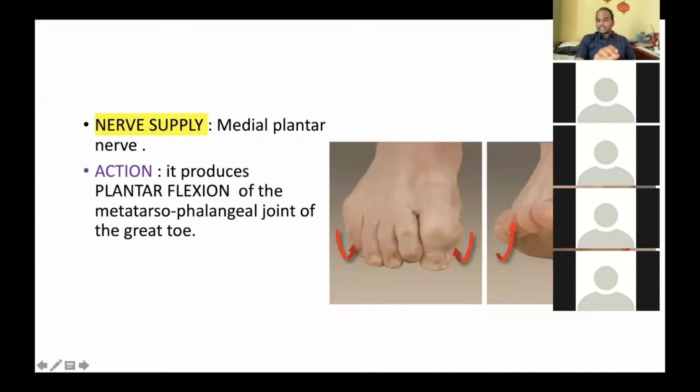Are you aware of the dorsiflexion of the greater toe? The dorsiflexion of the greater toe is done by the extensor hallucis longus, a muscle of the extensor compartment of the leg.